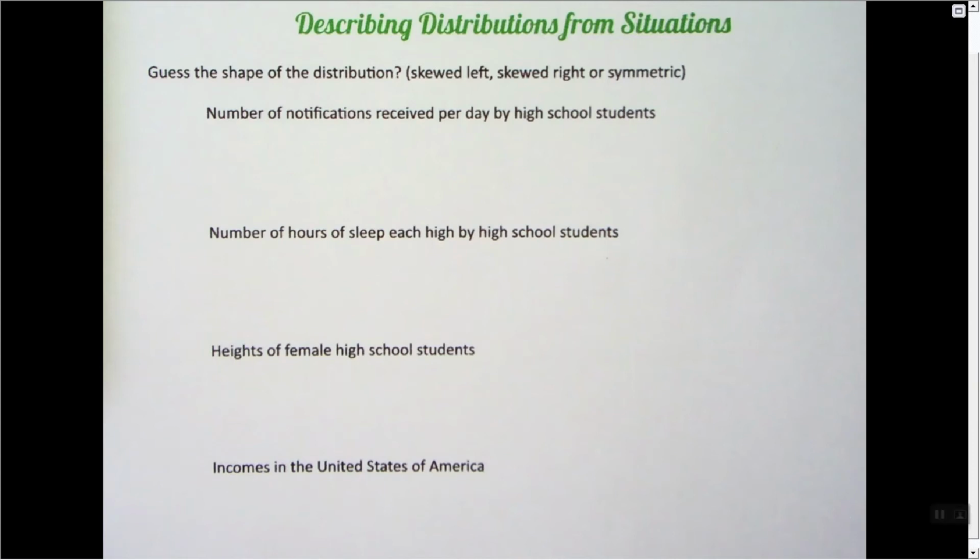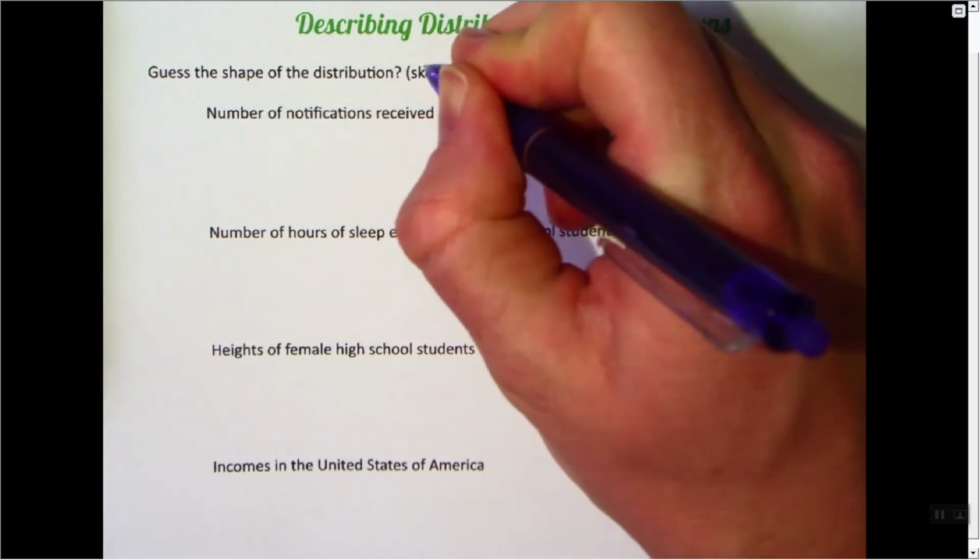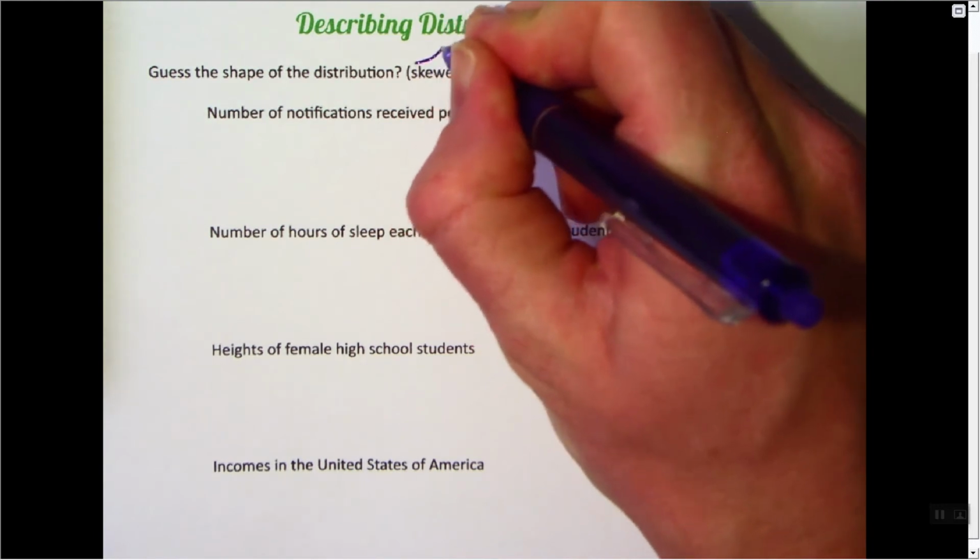In this video, we're looking at describing distributions from situations. We are making an estimate of what we think the distribution might be for these different situations. Is it skewed left? Skewed left is where the tail is on the left, so it looks like this is skewed left.